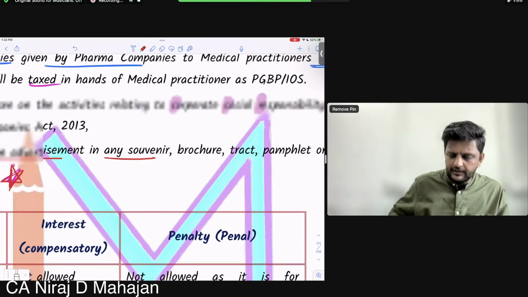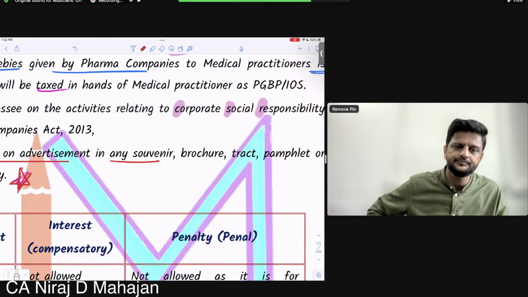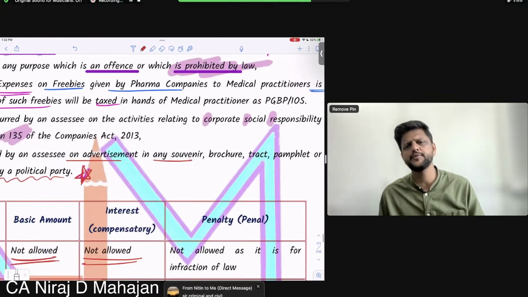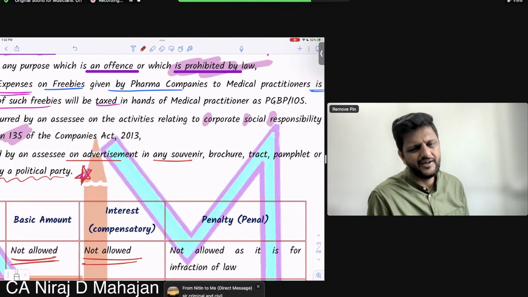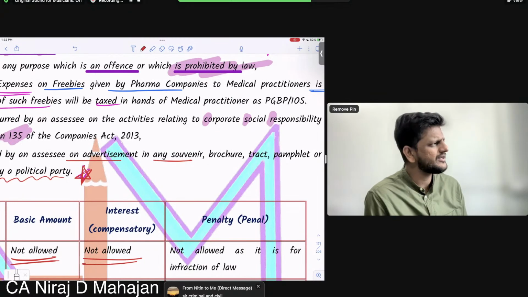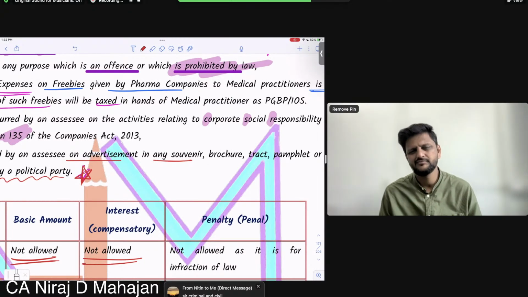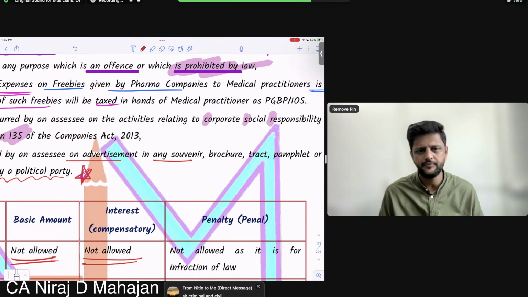Interest, बच्चों, is only for delay, है ना? Clear? So both of them have a separate nature. You can say that in a way, correct. So interest is a little bit light, penalty is something strong.